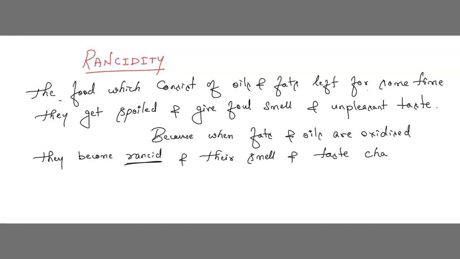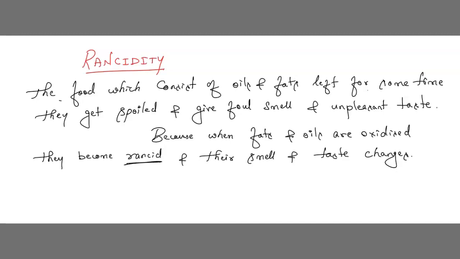You should write this answer. They may ask you any application question. Understood? This food I have kept like this, after some time it has got spoiled. Why? Give reason. You should tell that because it consists of fats and oils. Since fats and oils are present in them, they are oxidized. Once they are oxidized, they become rancid. So this happened. Understood?